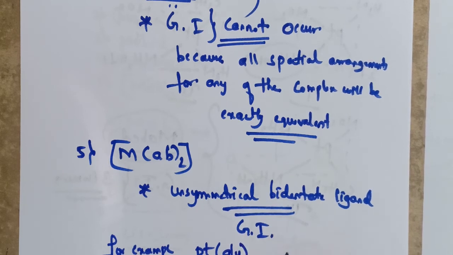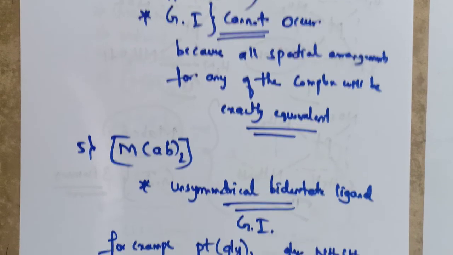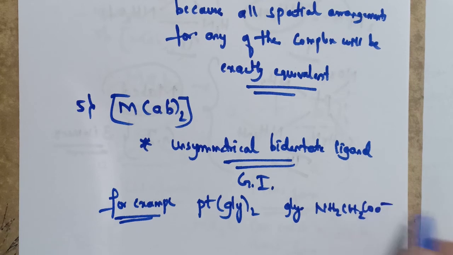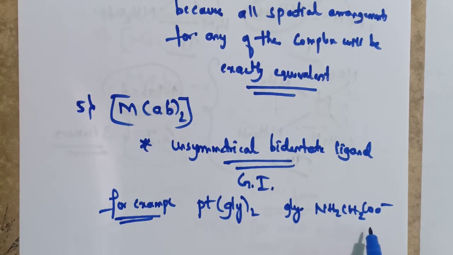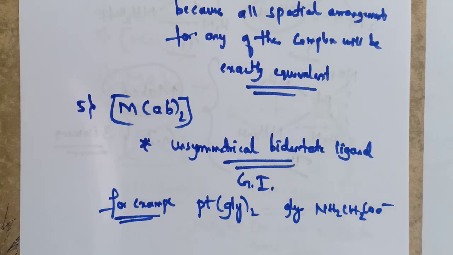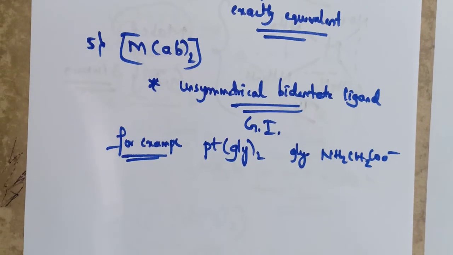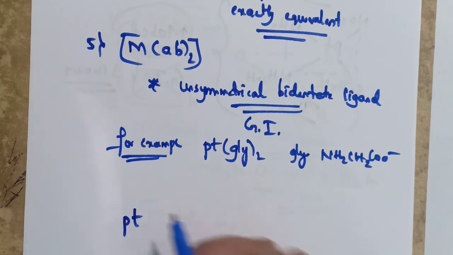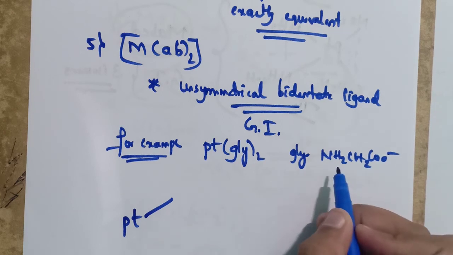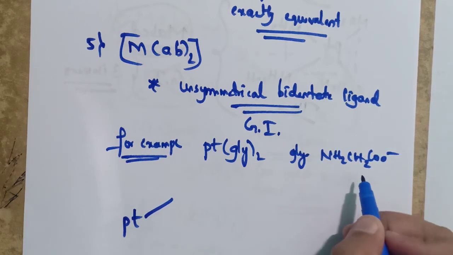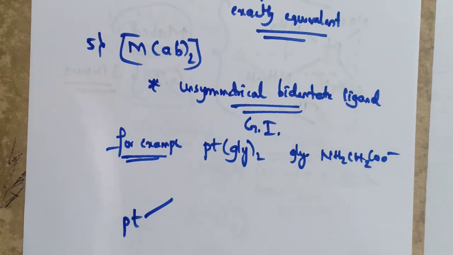GLY stands for NH2CH2COO minus. Here for example consider Pt(GLY)2. GLY means glycine. It exists in cis and trans form. I will just show you the structure. Place this metal atom here, and here twice, so you have to write 2 NH2 and this CH2COO also twice.